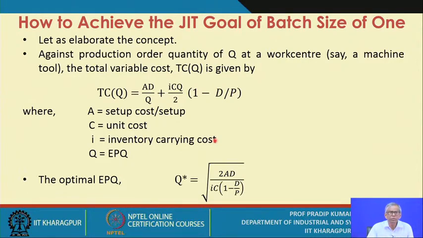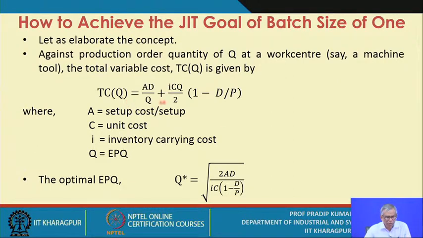And Q is the economic production quantity, so we have used this notation capital Q. Capital D is the demand rate or the consumption rate, and P is the production rate. Obviously the demand rate must be less than the production rate, then only it is considered an inventory problem. This we have already elaborated, no point in elaborating it further.